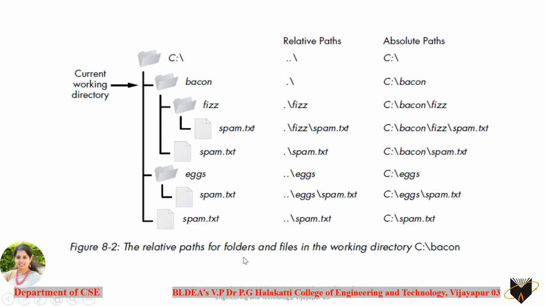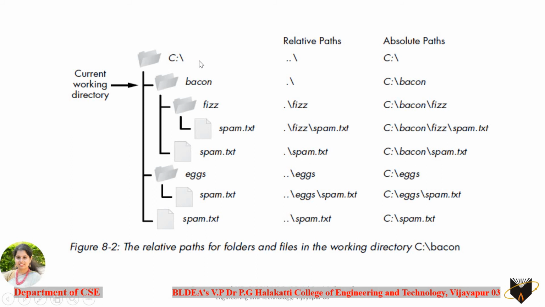You can see here an example working with a C drive. Within the C drive we have bacon as a folder, and within bacon you have fizz, and within fizz you have spam.txt. Within bacon itself you have spam.txt once again. Along with bacon, within the C drive you have one more folder, X, which contains spam.txt. And within C itself, you have spam.txt. That means spam.txt exists in almost all the locations. With this as the position in your system, if you have the files in this way, how are you going to differentiate between a relative path and an absolute path here?